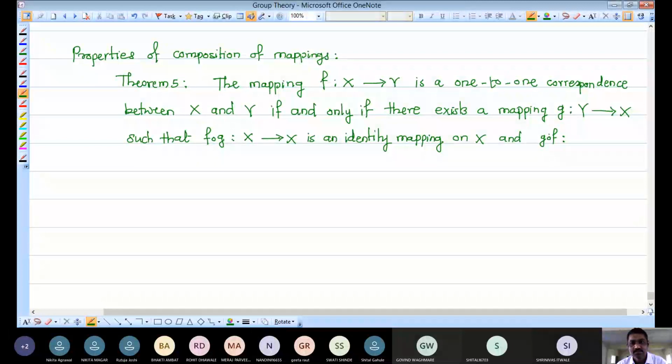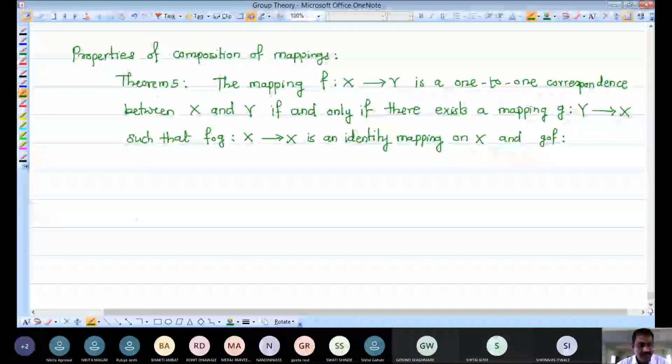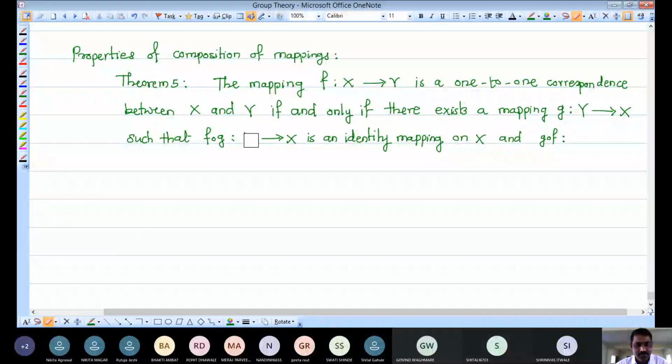F composition G is not on X, it is on Y. So let me replace this, because G we apply first, so G is a mapping from Y to X, and we have to start with Y here, and this is a mapping on Y. Make this correction, sorry for this.